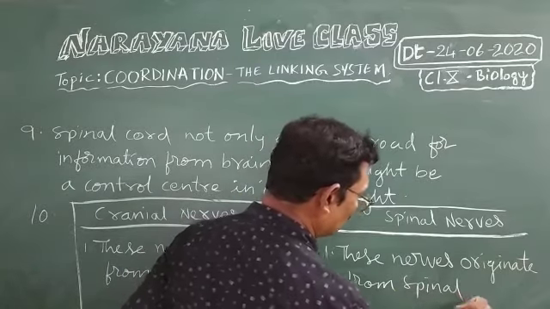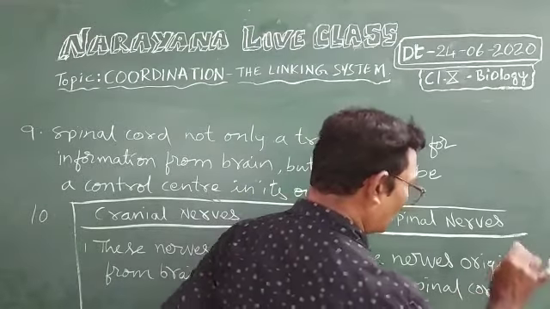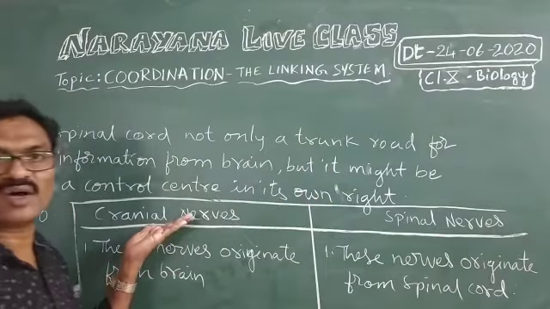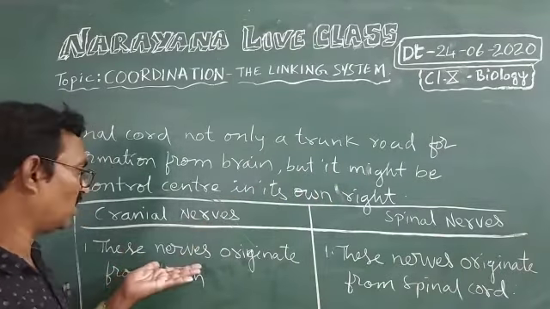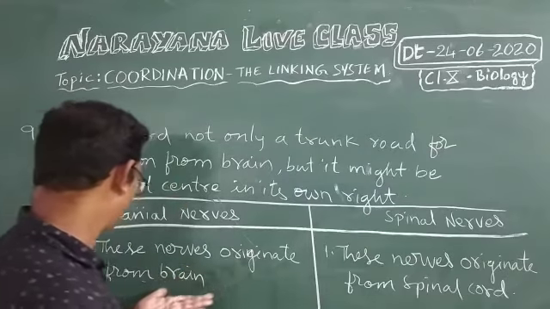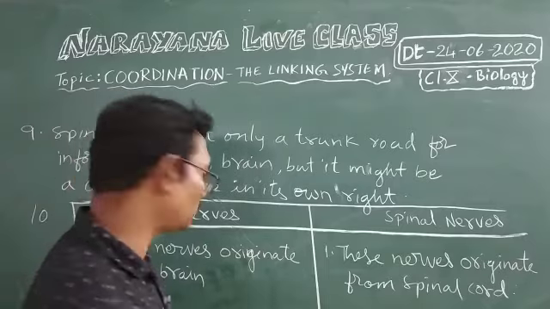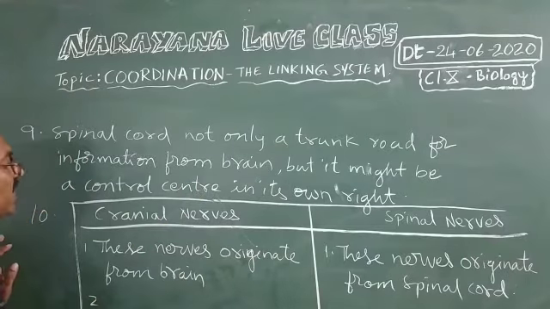Okay, so the nerves that originate from the spinal cord are called spinal nerves. The nerves that originate from the brain are called cranial nerves.